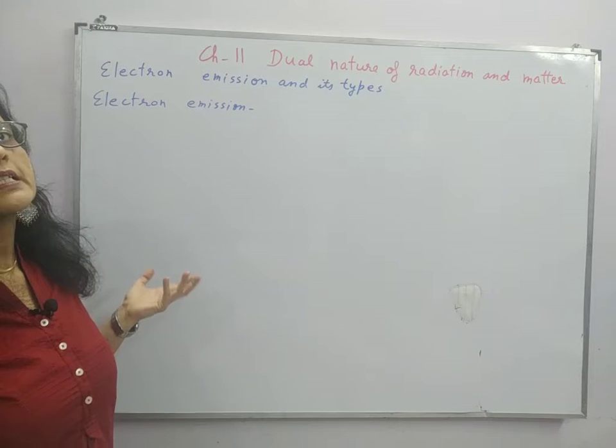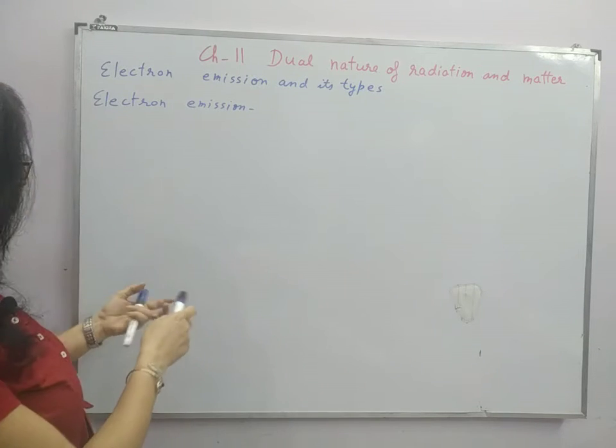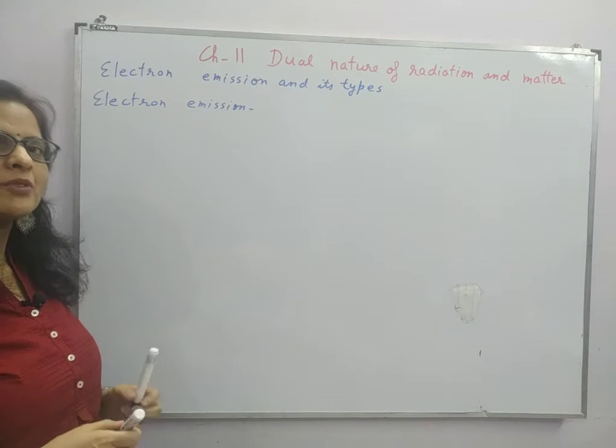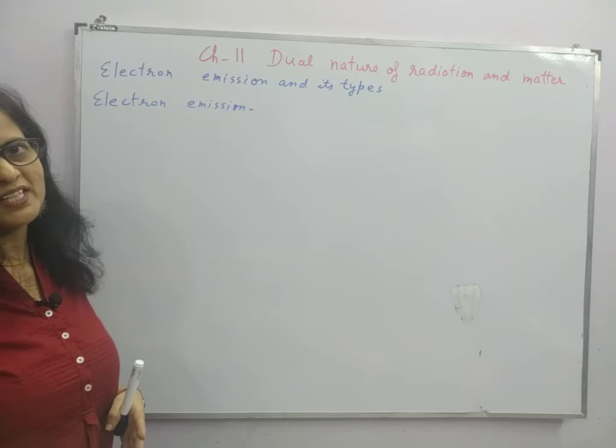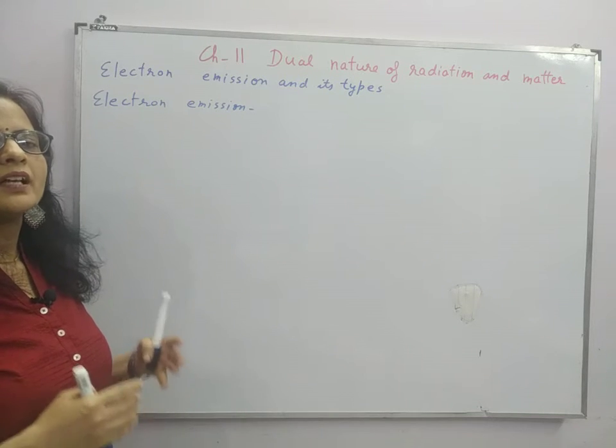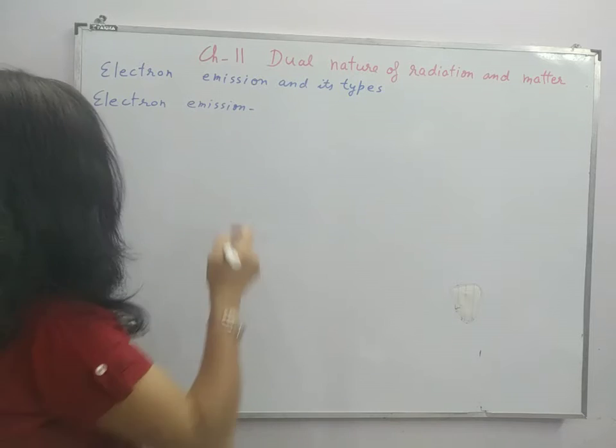So first, what is electron emission? Electron emission is the phenomenon of emission of electrons from a metal surface when suitable energy is supplied to it.